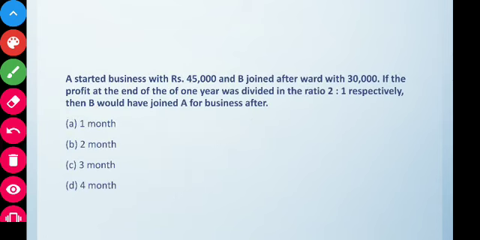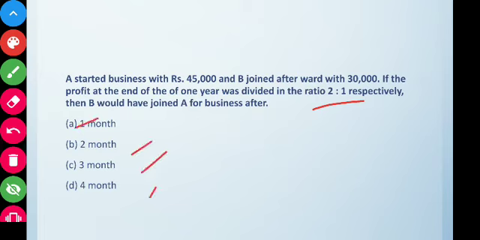Let's see our fourth question. A started business with rupees 45,000. Means the investment of A is rupees 45,000, and B joined afterward with rupees 30,000. So investment of B is 30,000. If the profit at the end of first year was divided in the ratio 2:1, so the ratio in which investment is divided is 2:1 respectively, then B would have joined A for business after 1 month, 2 month, 3 month, or 4 month.